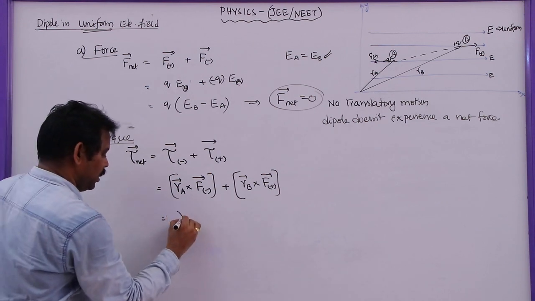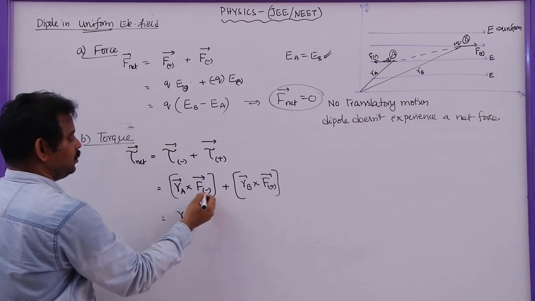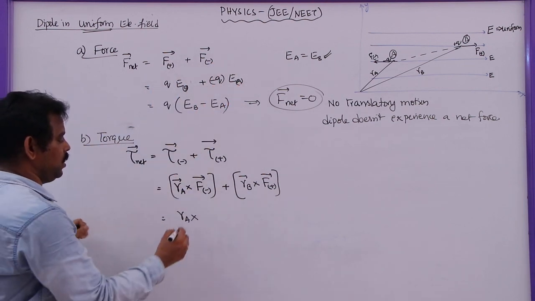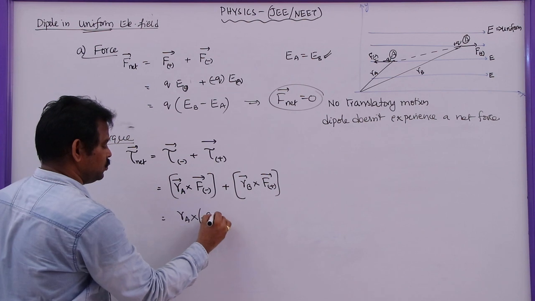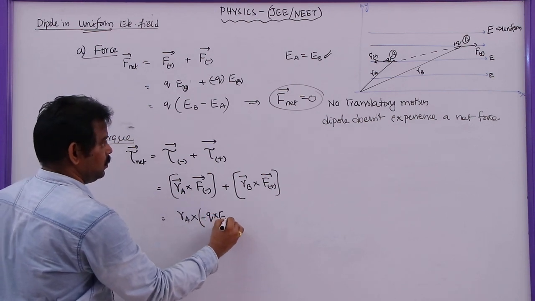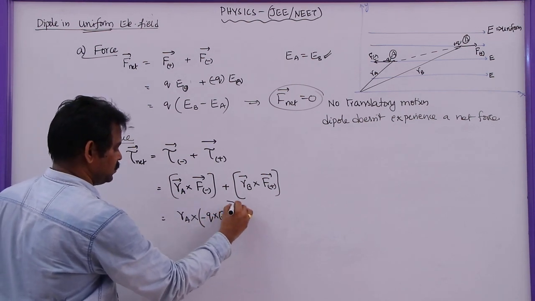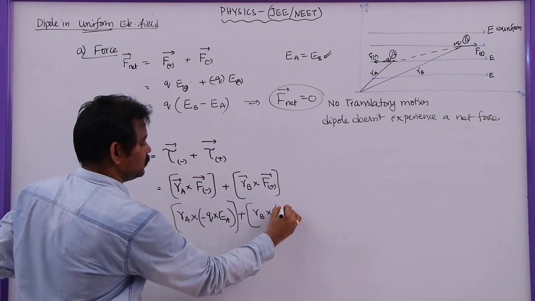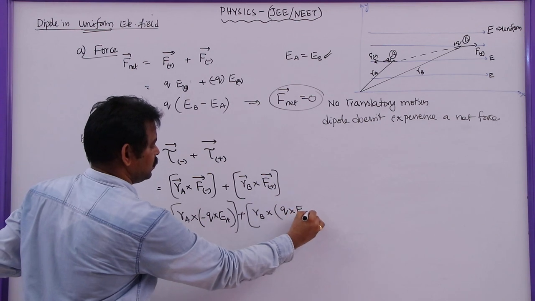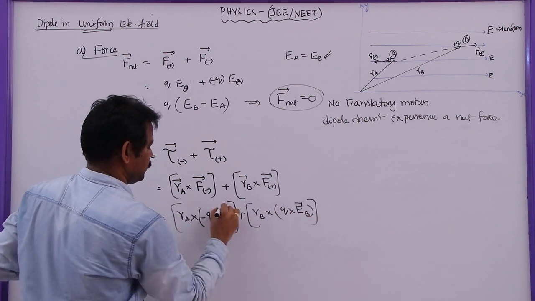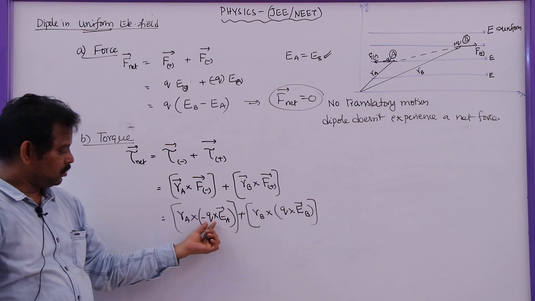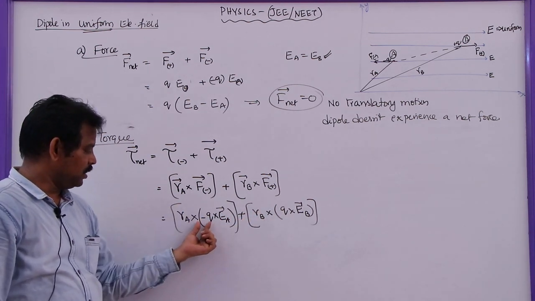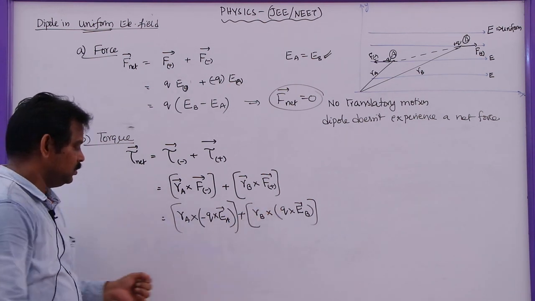Here RA bar cross the force on the negative charge, which is minus Q EA, so minus RA bar cross Q EA, plus RB bar cross Q EB bar. You can see that Q is common here. You can take Q common.